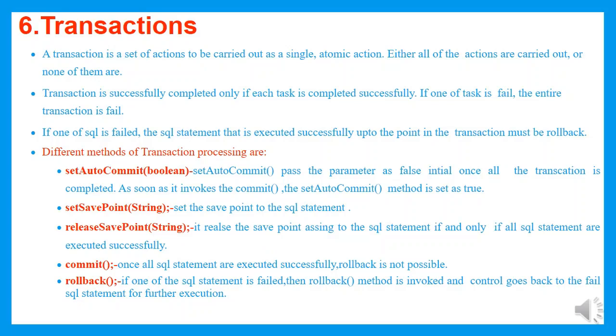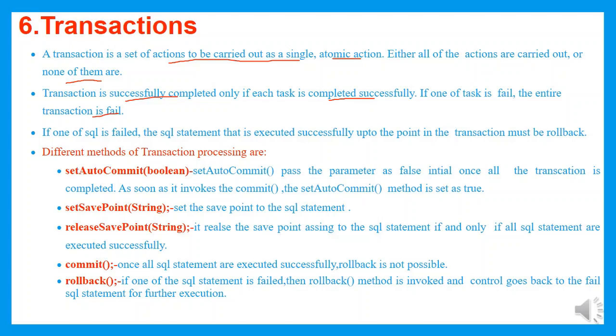A transaction is a set of actions carried out as a single, atomic action. Either all of the actions are carried out or none of them are. The transaction is said to be successfully completed if and only if all the tasks have been executed successfully. If one of the tasks fails, then the entire transaction fails. We cannot say the transaction has completed successfully.